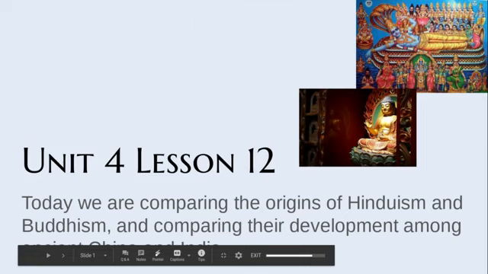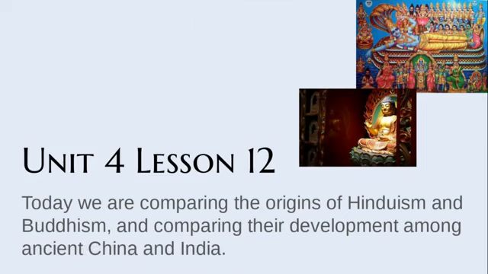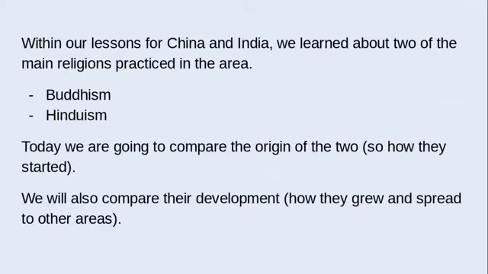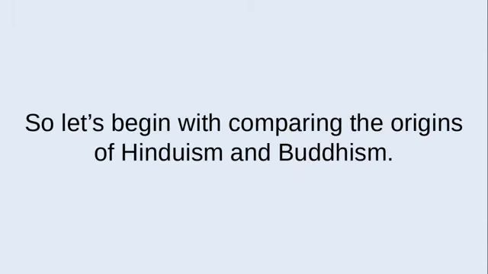Hey everyone, it's Unit 4, Lesson 12, and today we're comparing the origins of Hinduism and Buddhism and comparing their development among ancient India and China. So, within our lessons for ancient China and India, we learned about two of the main religions practiced in the area, Buddhism and Hinduism. Today we're going to compare the origins of the two, so how they started, and we're also going to compare their development, so how they grew, what their ideas were, and how they spread to other areas. So let's begin with comparing the origins.